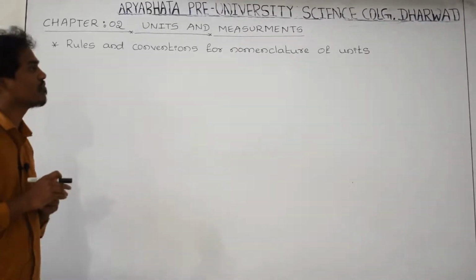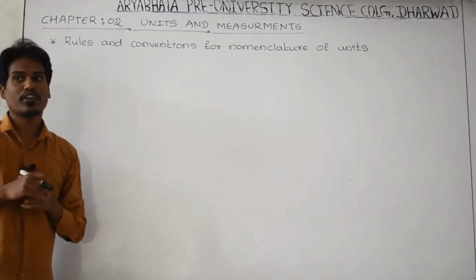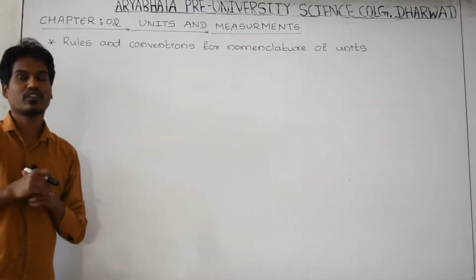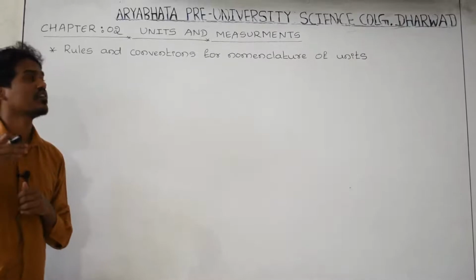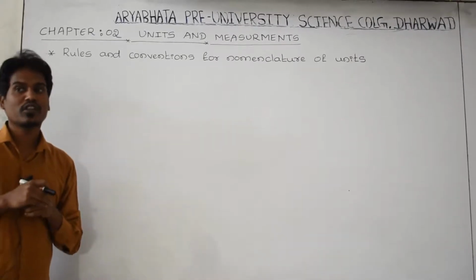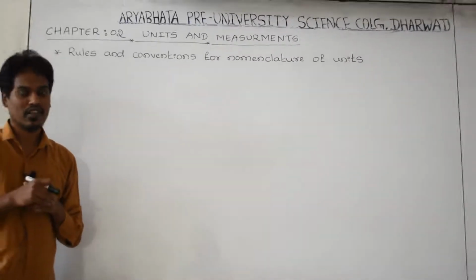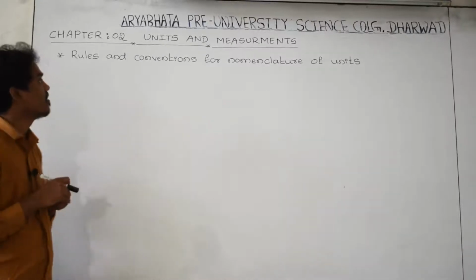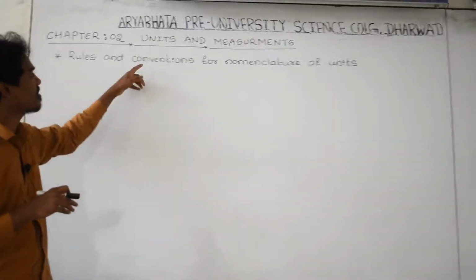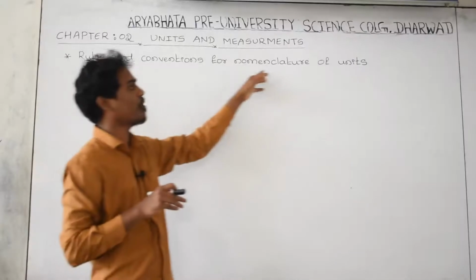While writing the name of the unit of the physical quantities and the symbol of the unit, there are some rules. That is the rules and conventions for nomenclature of units.